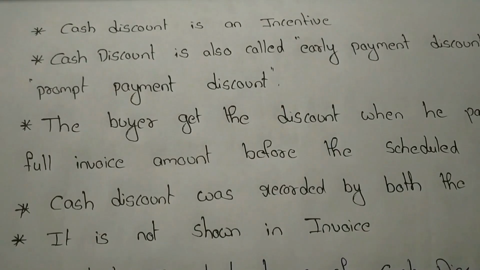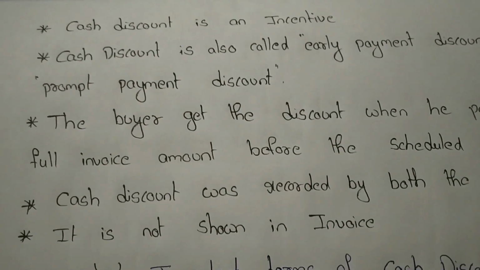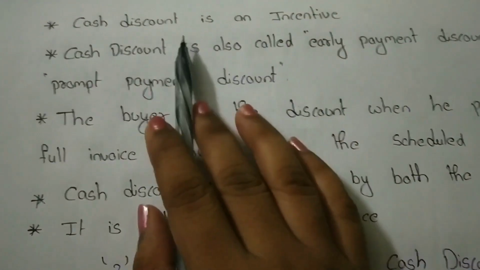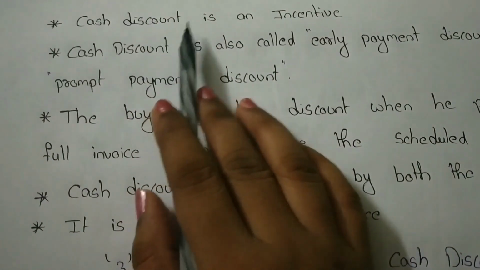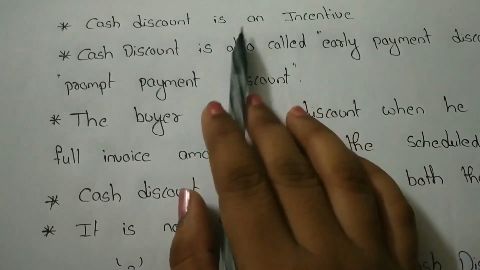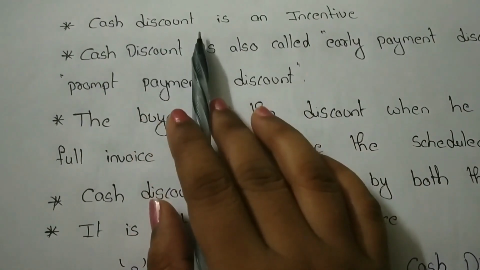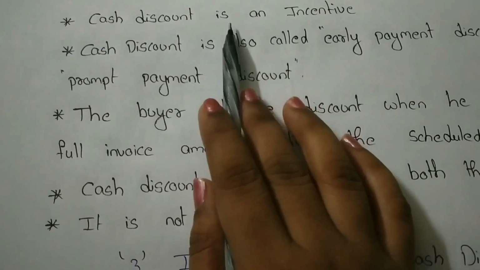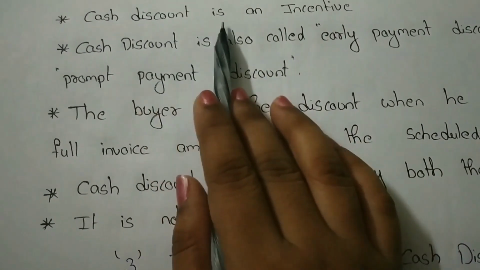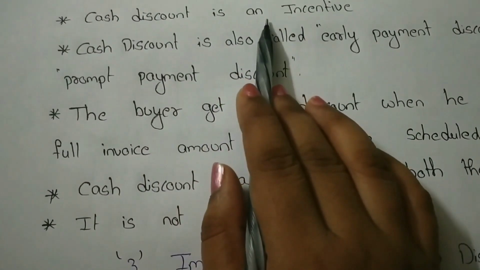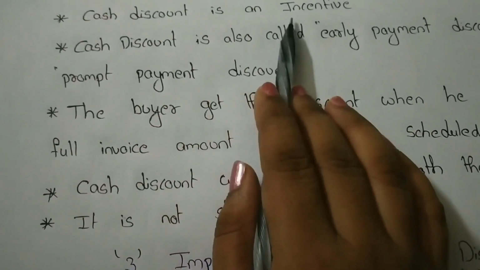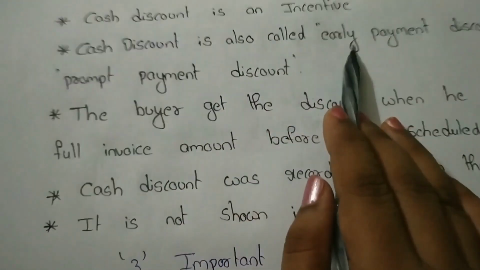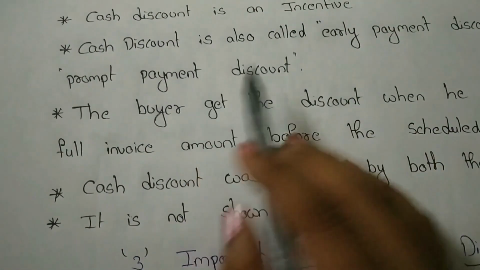Okay. Let's see cash discount point-wise. First one, cash discount is an incentive. It means the seller provides an incentive to the buyer. So, it's an incentive to the purchaser who purchased the goods from the seller. It is a reduction of the price on the invoice. That is called an incentive. Next, cash discount is also called early payment discount or prompt payment discount.